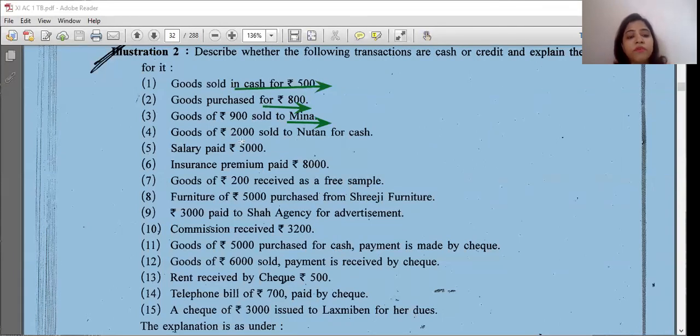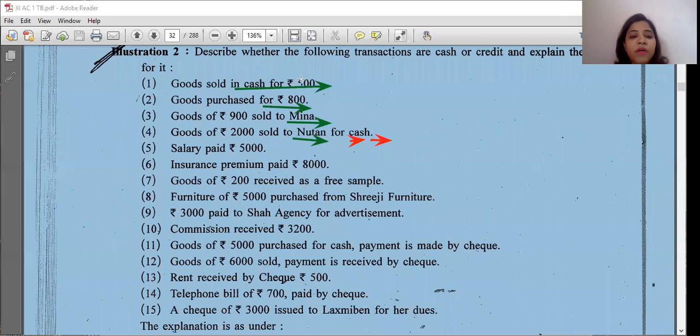Goods of 2000 sold to Nutan for cash. Now here both are given, the name of a person and the word cash. So how will you recognize which it is?